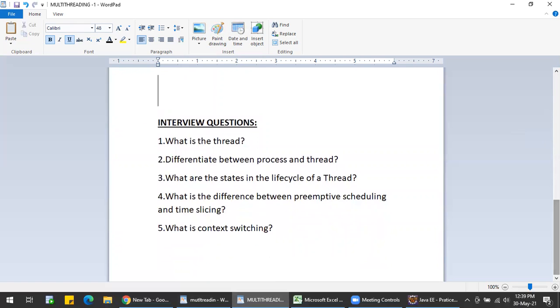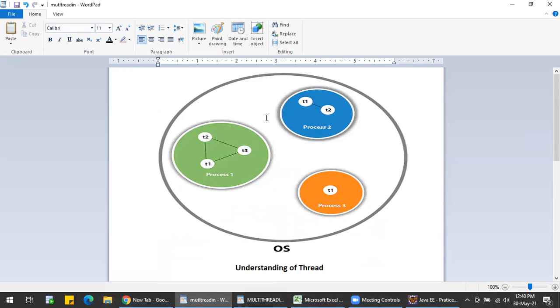In the interview questions, what is the first question? What is a thread? A thread is nothing but a sub process of a task or process. See here in this diagram, I've already explained this. A process is nothing but a simple task, like I'm opening my Google Chrome or something else, I'm listening to some music, I'm viewing some movie or something like that. All this comes under tasks, which will be assigned to my OS.